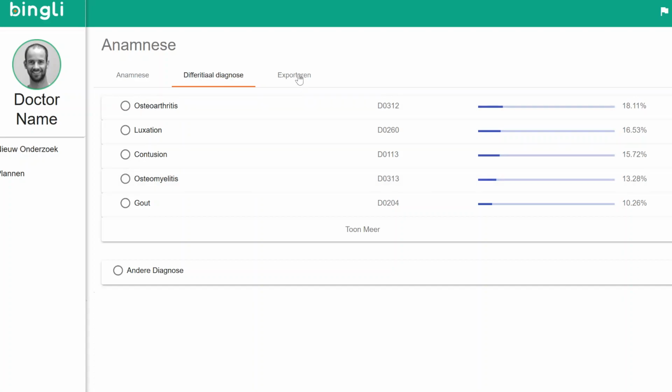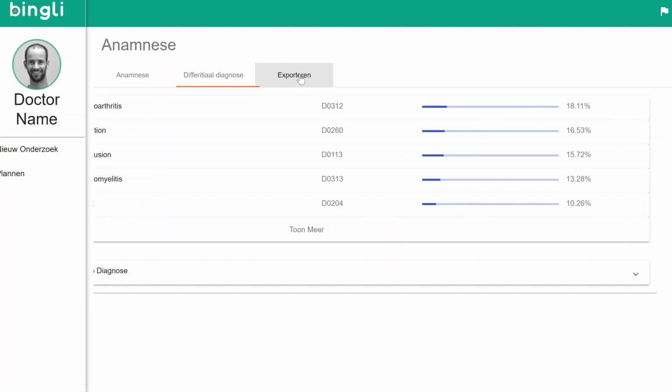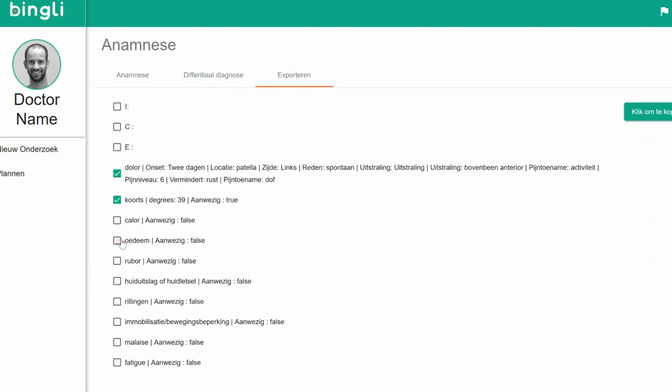And as a last step, the doctor can export this information by selecting or deselecting symptoms and export it in his medical dossier.